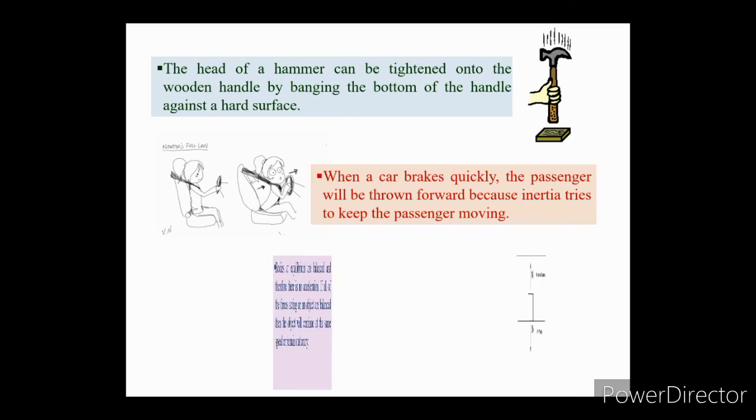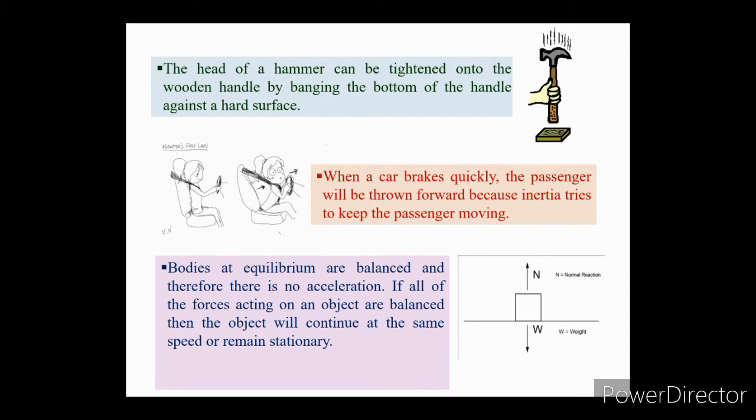Bodies at equilibrium are balanced and therefore there is no acceleration. If all of the forces acting on an object are balanced, then the object will continue at the same speed or remain stationary.